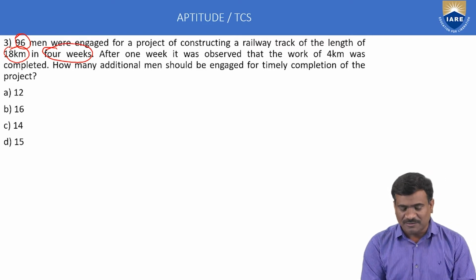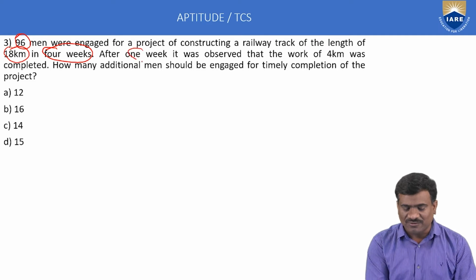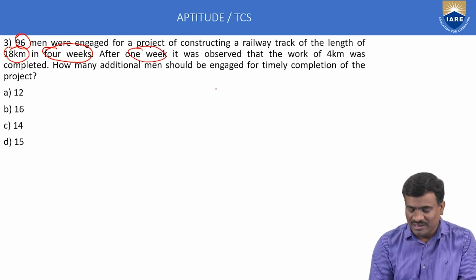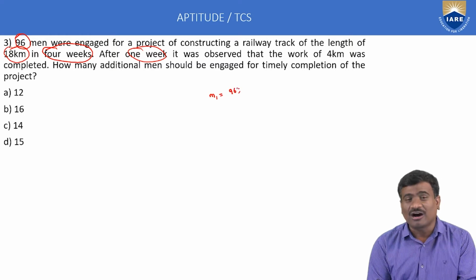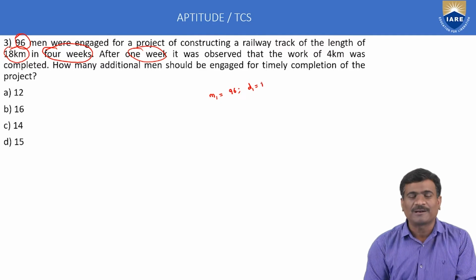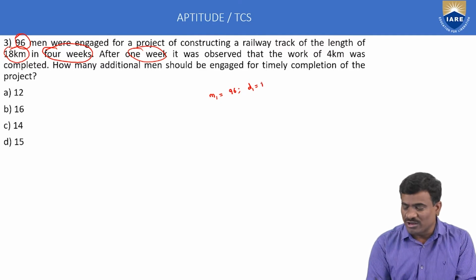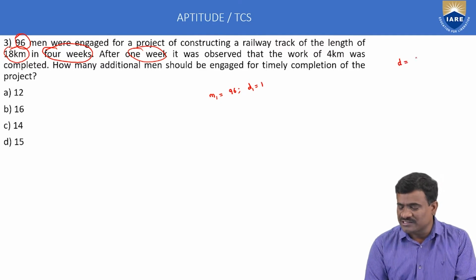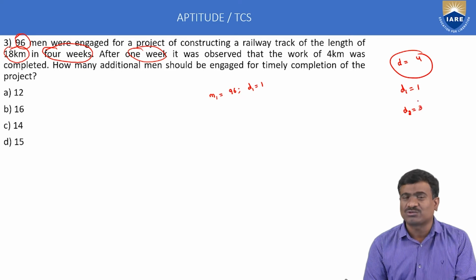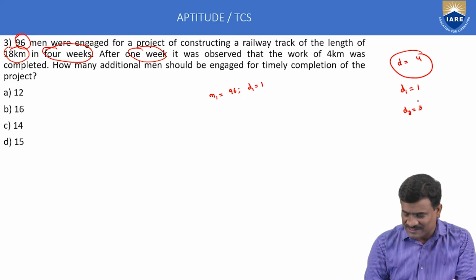The next statement, after 1 week. In the first statement, after 1 week, M1 is equal to 96. After 1 week, D1 is equal to 1 but not equal to 4. The total number of weeks is 4, but D1 is considered as 1. Next, D2 is equal to 3 weeks, the remaining number of weeks.